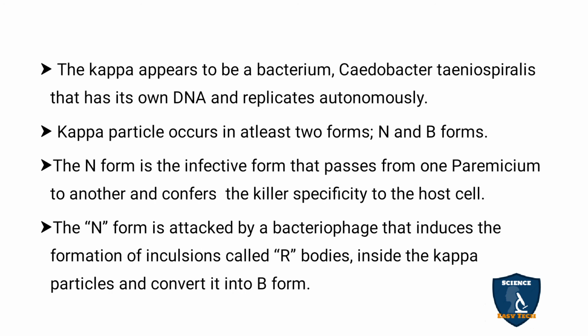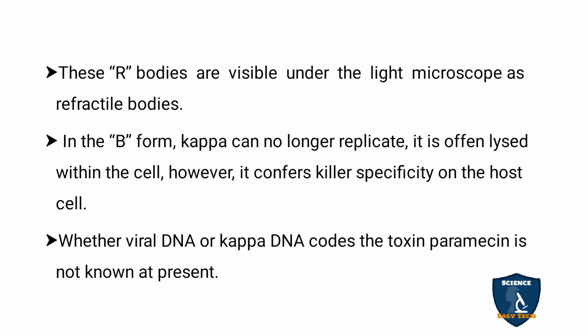It specifies the killer type of the paramecium, that is, the killer kappa particle of the host cell. The N form is attacked by the bacteriophage, and because of it, it produces R bodies. This is an additional structure seen in the kappa particles, and the R body is converted to the B form.